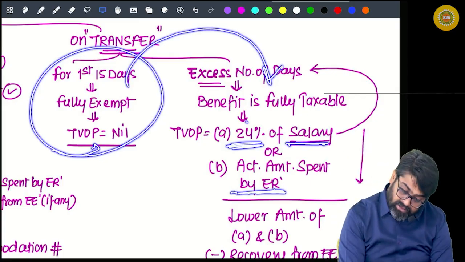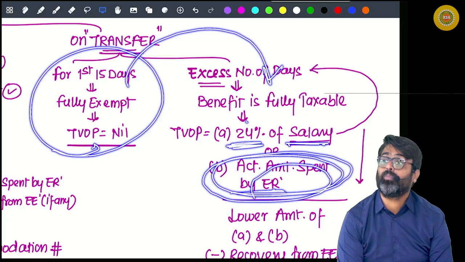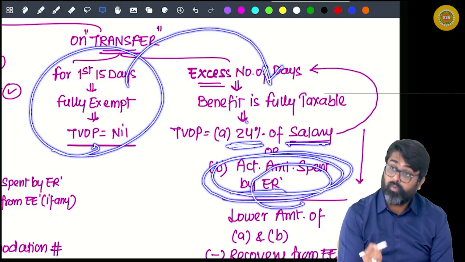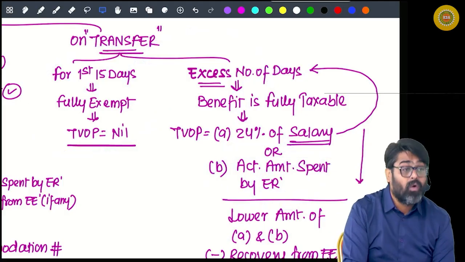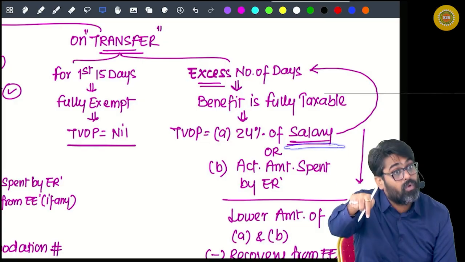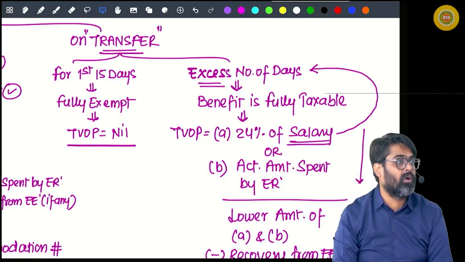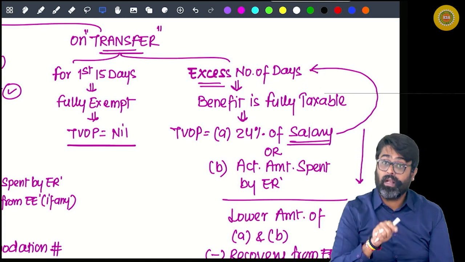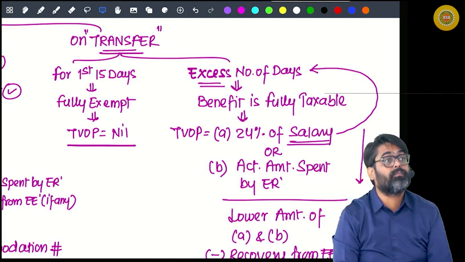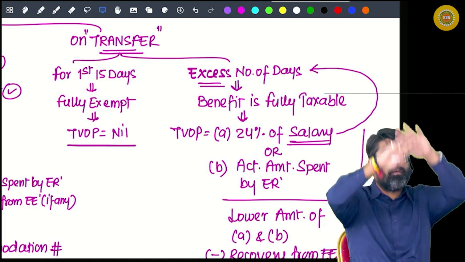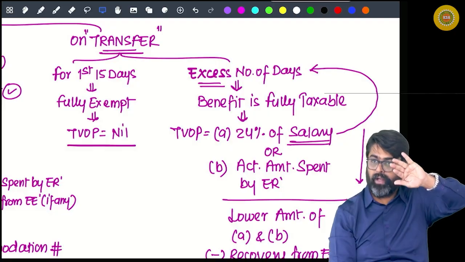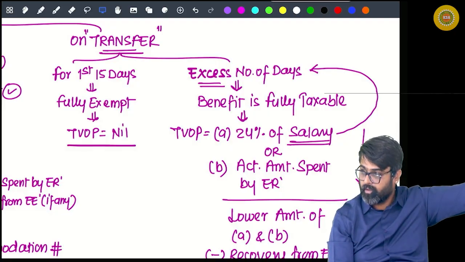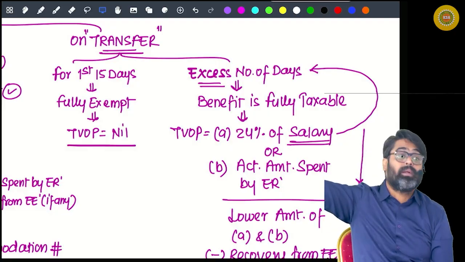So for those extra 10 days, what is the amount spent by the employer? For those extra 10 days, what was the salary becoming due in those 10 days? So will you take salary for the full year or salary for only those 10 days? Out of the total 25 days, the first 15 days the benefit is exempt. The benefit is taxable for 10 days.